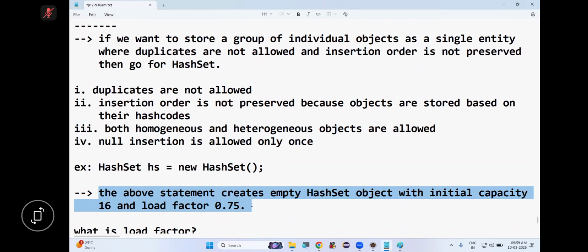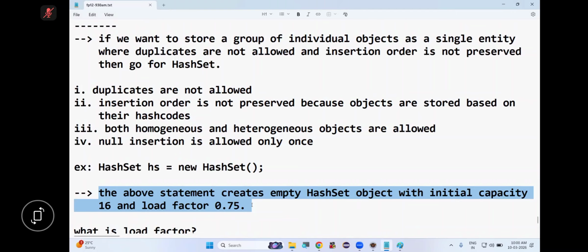So generally, the size of a collection will grow after crossing the initial capacity, means after storing 16 elements in the HashSet.